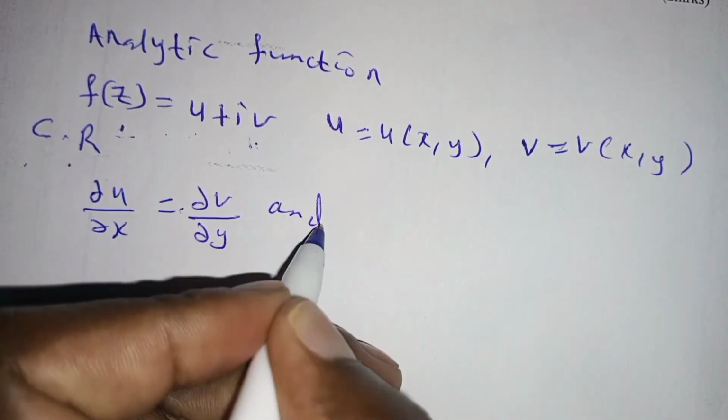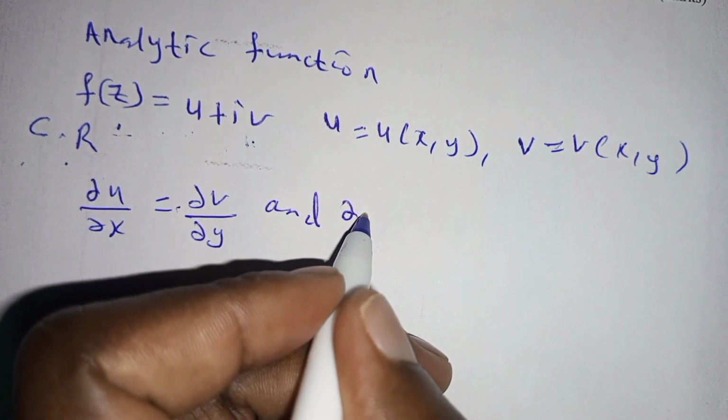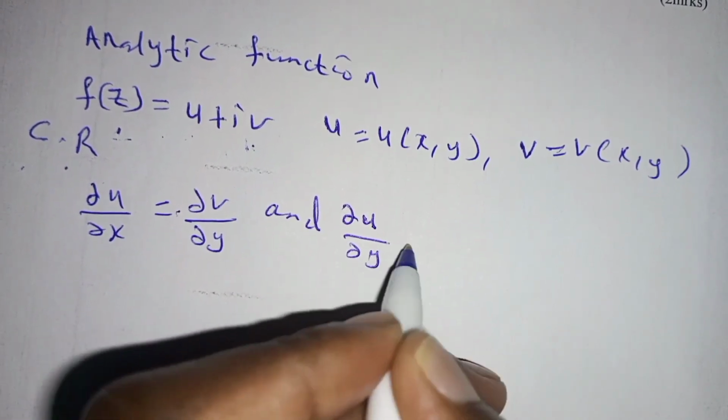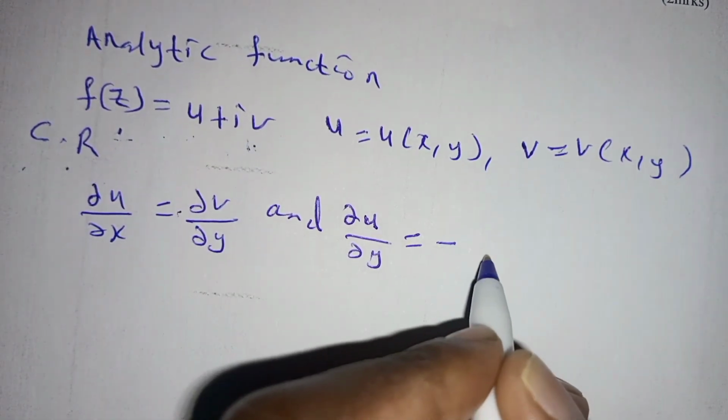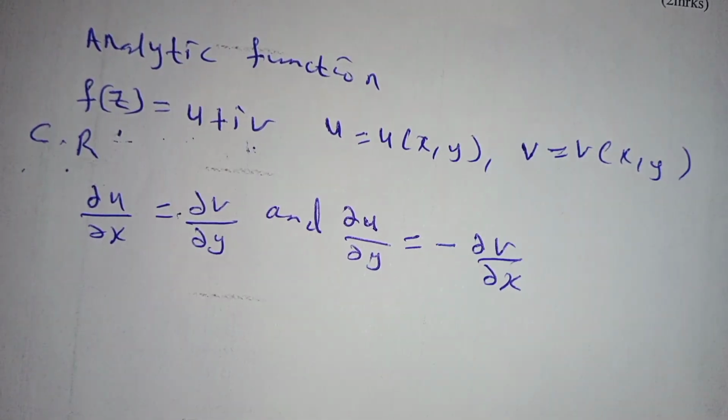And at the same time, the partial derivative of u with respect to y must be equal to negative of the partial derivative of v with respect to x.